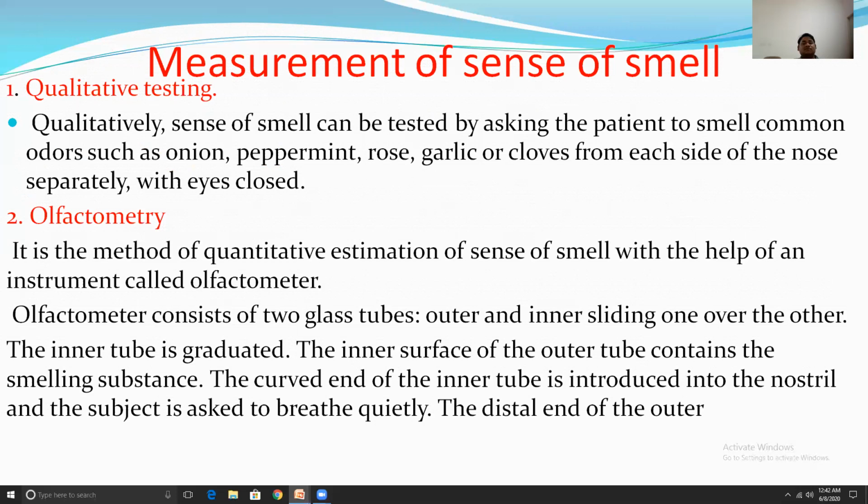Measurement of sense of smell. There are the following types: qualitative testing and olfactometer. In qualitative testing, the sense of smell can be tested by asking the patient to smell common odors such as onion, peppermint, rose, garlic, glue from each side of the nose separately with the eyes closed.